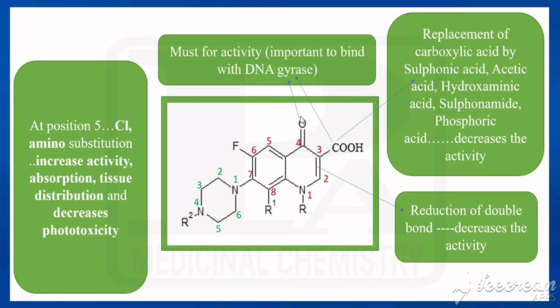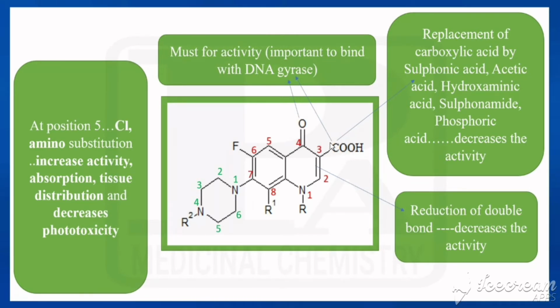Already we have seen this oxo group at fourth position is a must for activity. Here this acid and oxo group both are a must for activity. Why are they a must for activity? Because these two groups are important to bind with the DNA gyrase. Already we have seen this in the mechanism of action. So what is that? These quinolones will inhibit two enzymes. One is called topoisomerase 4, and the other is DNA gyrase, topoisomerase 2. So quinolones have to inhibit that enzyme. How are they inhibiting that? By binding with it. So these two groups are going to bind with that enzyme for inhibiting it. So that's why these two are a must for activity.